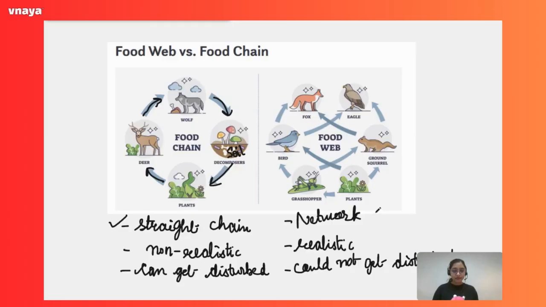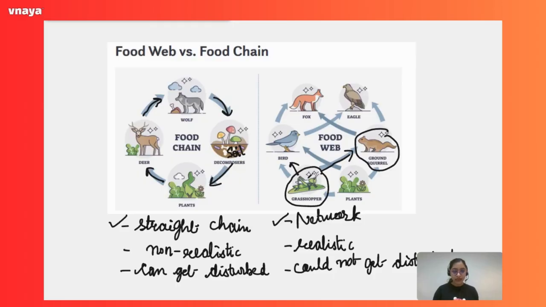And opposite to that, we can see that food web is a kind of network. Like plants, ground squirrel, you can see it is also feeding upon the plants. Grasshoppers are also feeding upon the plants. Birds are feeding upon these grasshoppers. Ground squirrel is feeding upon grasshoppers. So it is a kind of web. It means a single organism is not depending on any other single organism for its food.